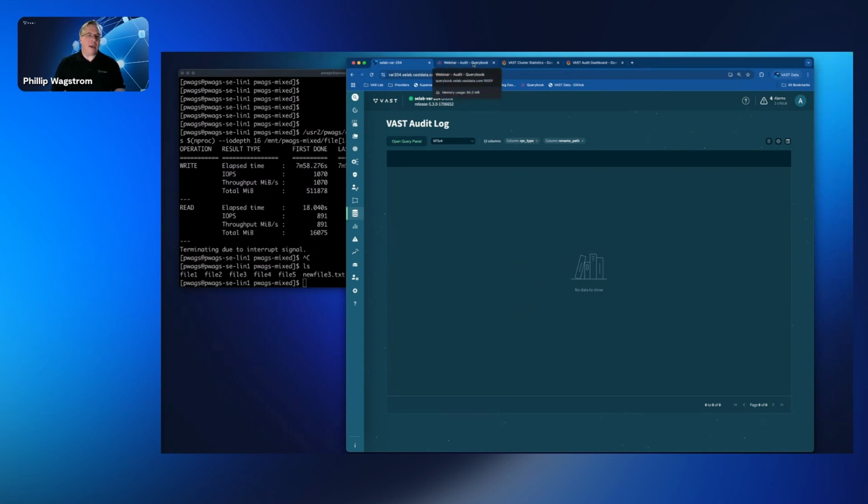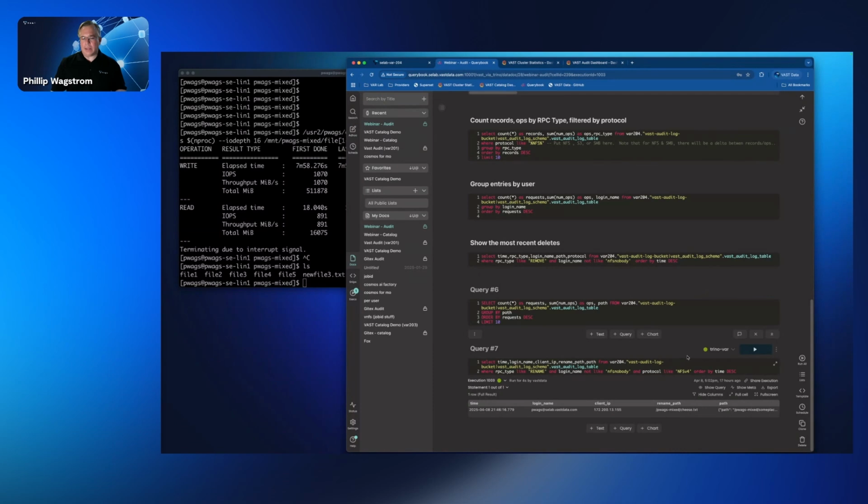But another way of doing it, since this is a database, is we can make use of an external query engine, like let's say Trino. I can write these kinds of transactions here, where I'm looking for a rename operation against this from NFSv4.